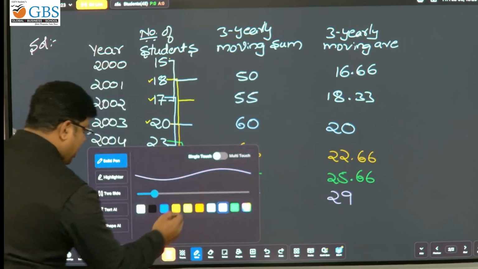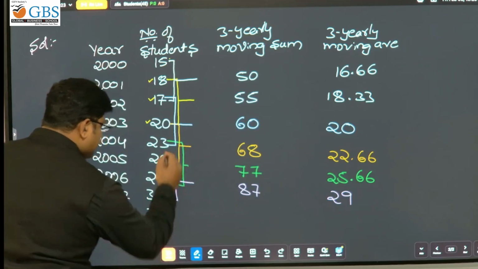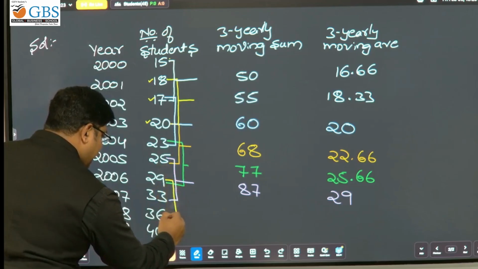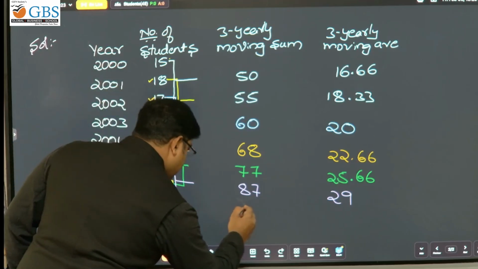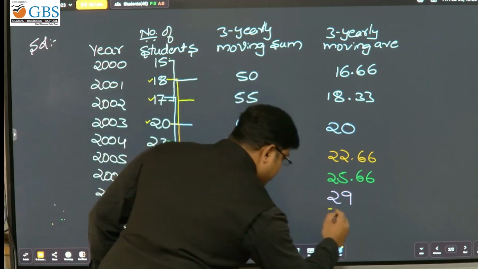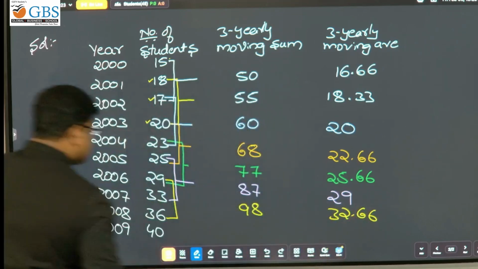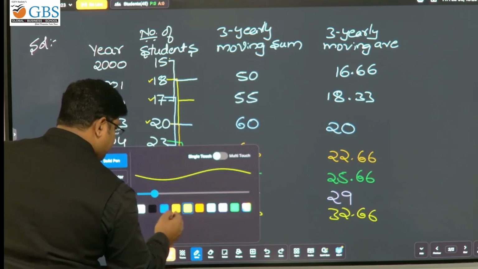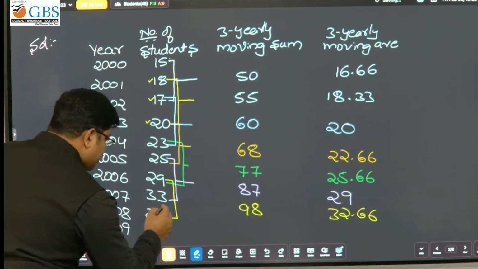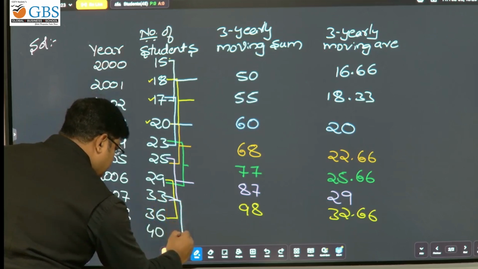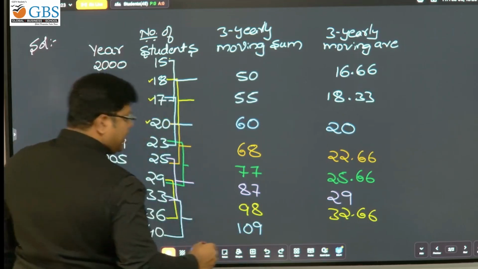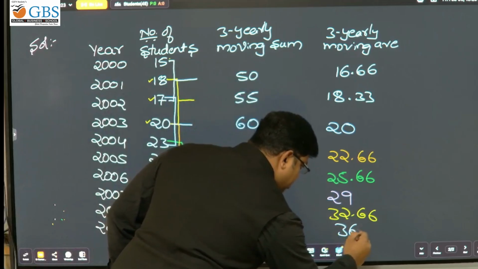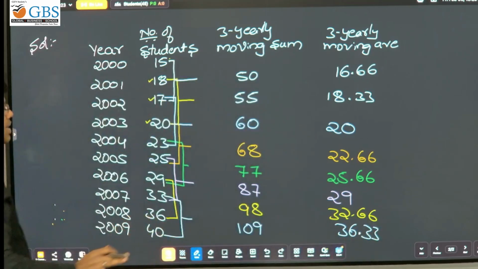Next, similarly, 29, 33 and 36: 98, divided by 3, 32.66. The last one: 33, 36 and 40: 109, divided by 3, 36.33. That's it. This is the method of finding the 3 yearly moving average.